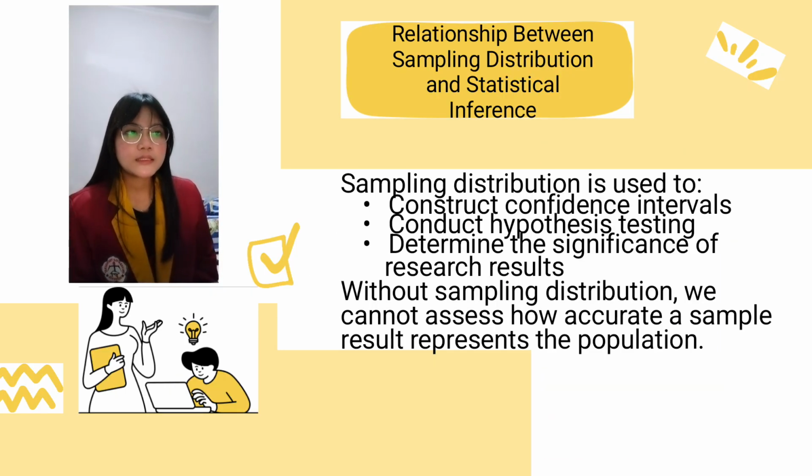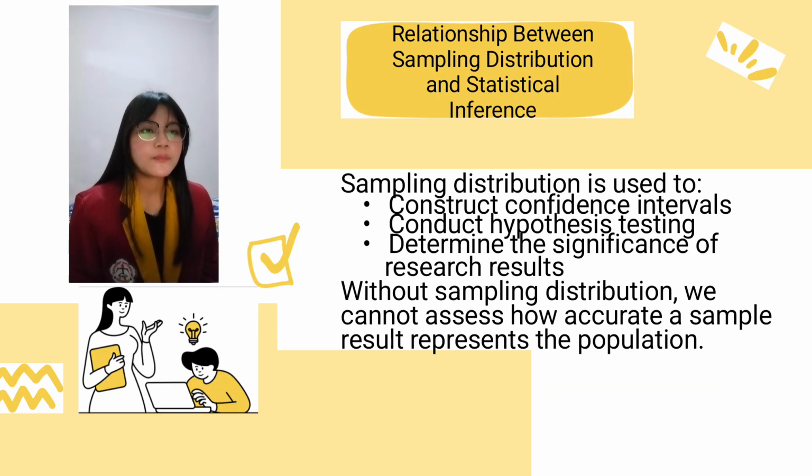Relationship between sampling distribution and statistical inference. Sampling distribution is used to construct confidence intervals, conduct hypothesis testing, and determine the significance of research results. Without sampling distribution, we cannot assess how accurately a sample result represents the population.